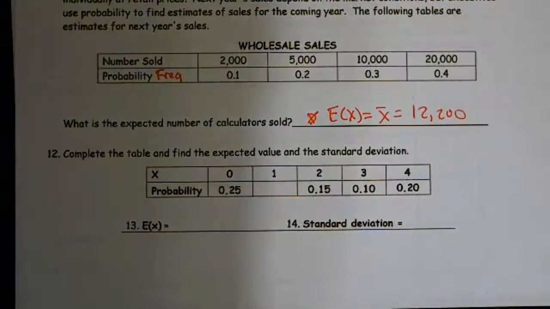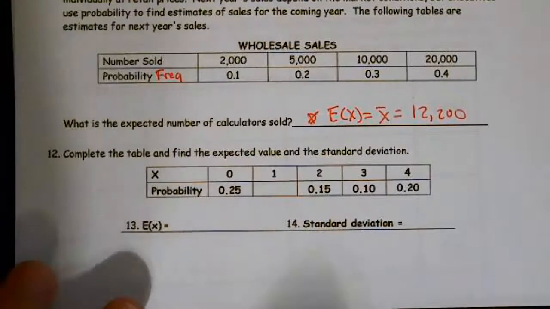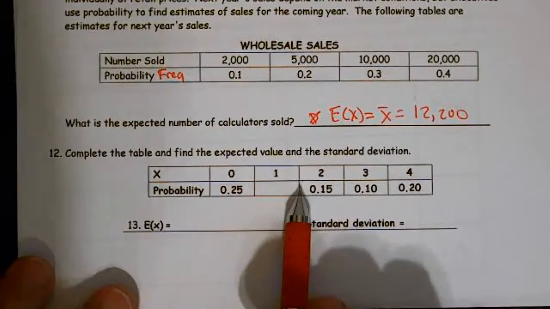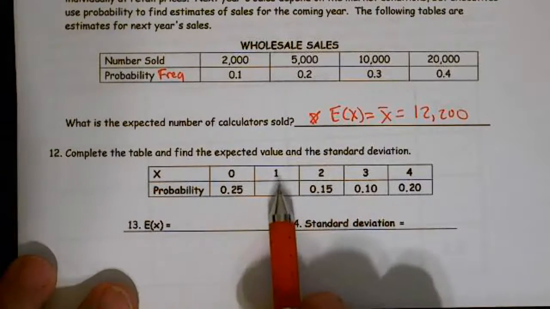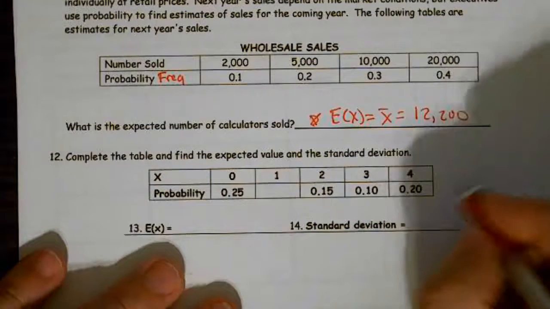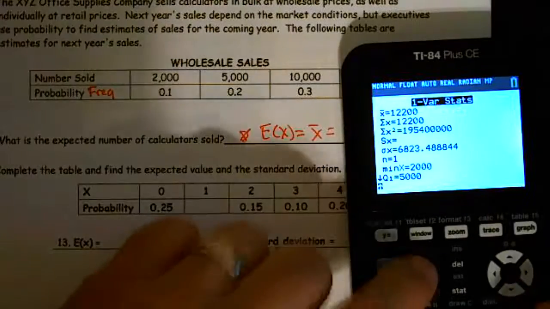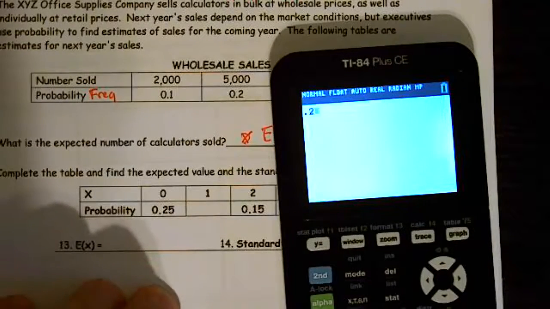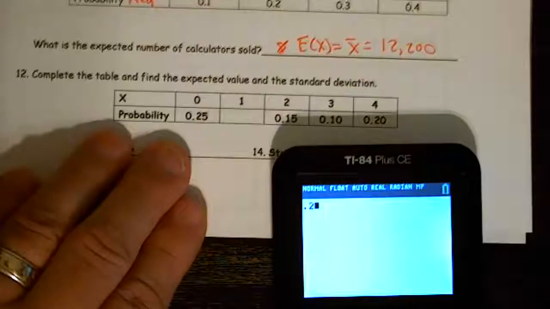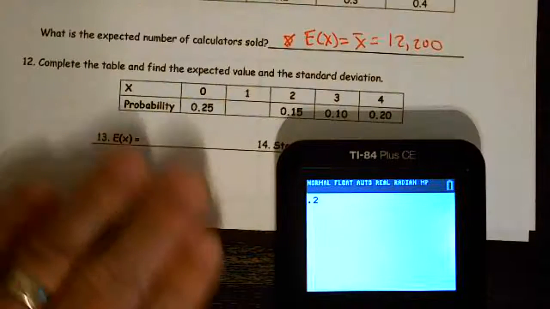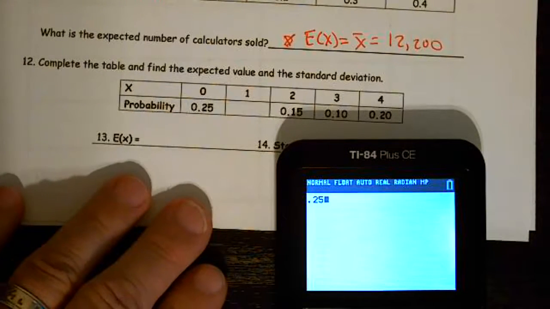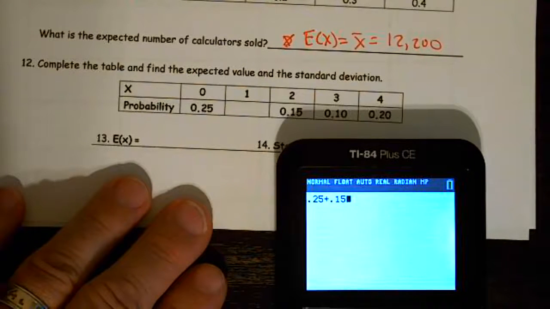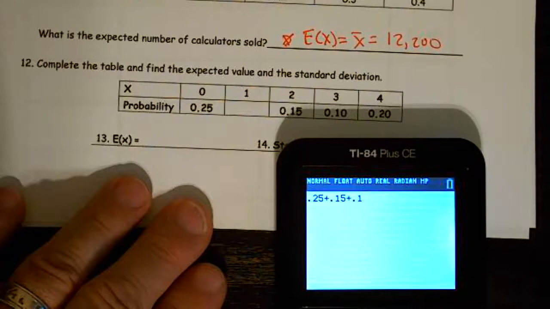All right. And then we need the last problem. It says complete the expected value table, etc. Well, we're missing this value here. Well, remember, they all have to sum up to 1. So let's sum up what we have. 0.25 plus 0.15 plus 0.1 plus 0.2.